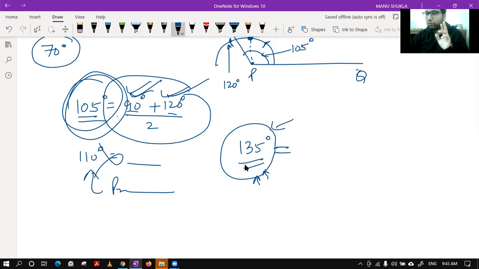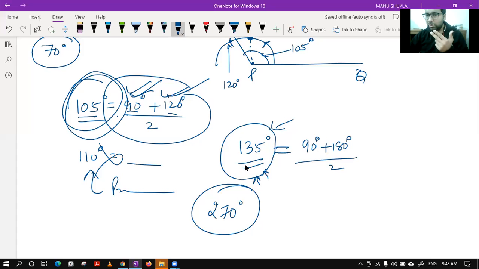What is double of 135? Please tell, class, what is twice of 135 degree? It is 270 degree. Now, please see. If I have a 90 degree angle and a 180 degree angle, and I add them, I will get 270 degree. Upon 2 will give me 135 degree.